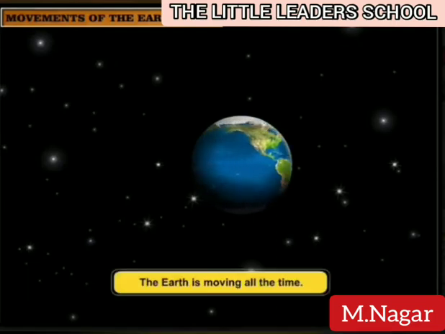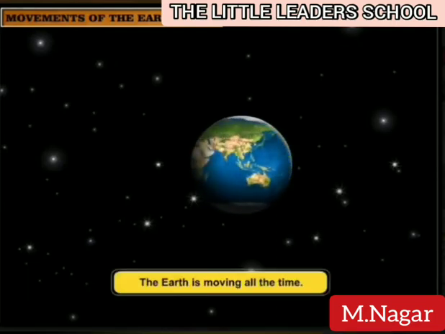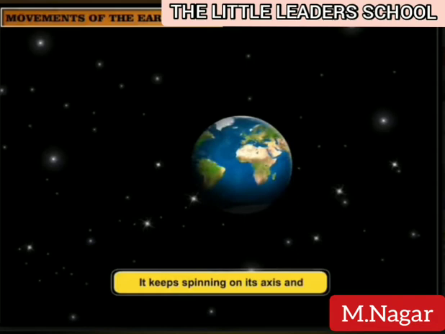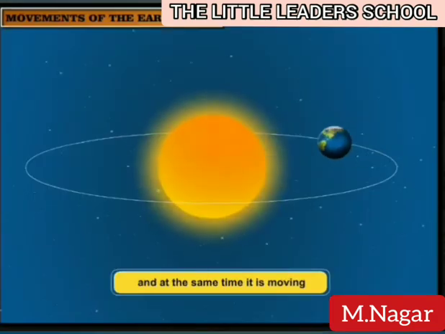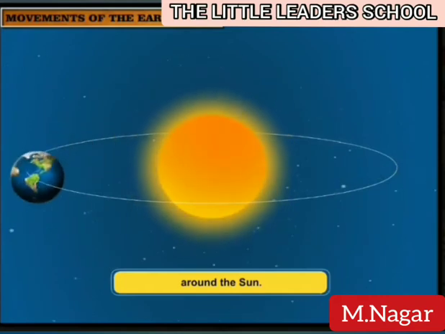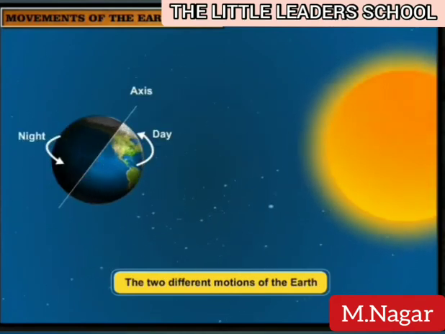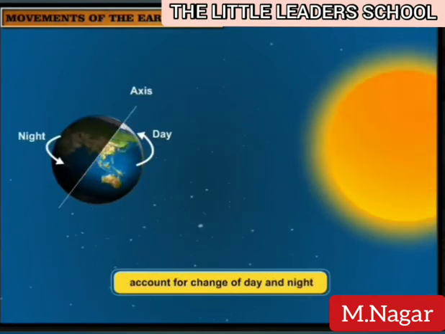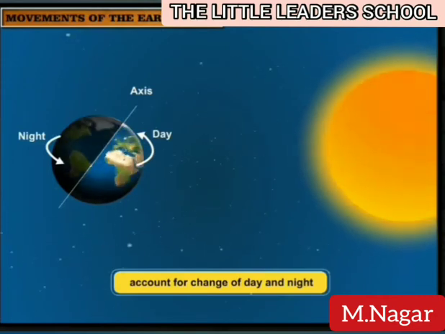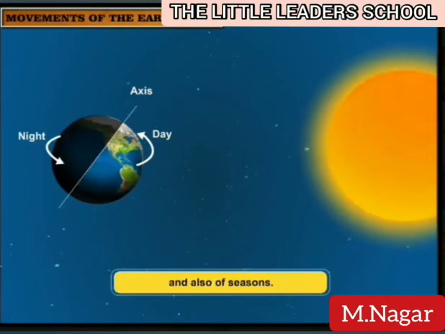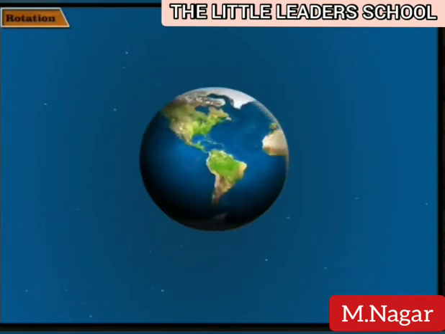Movement of the Earth. The Earth is moving all the time. It keeps spinning on its axis, and at the same time it is moving around the Sun. The two different motions of the Earth account for the change of day and night and also of seasons.